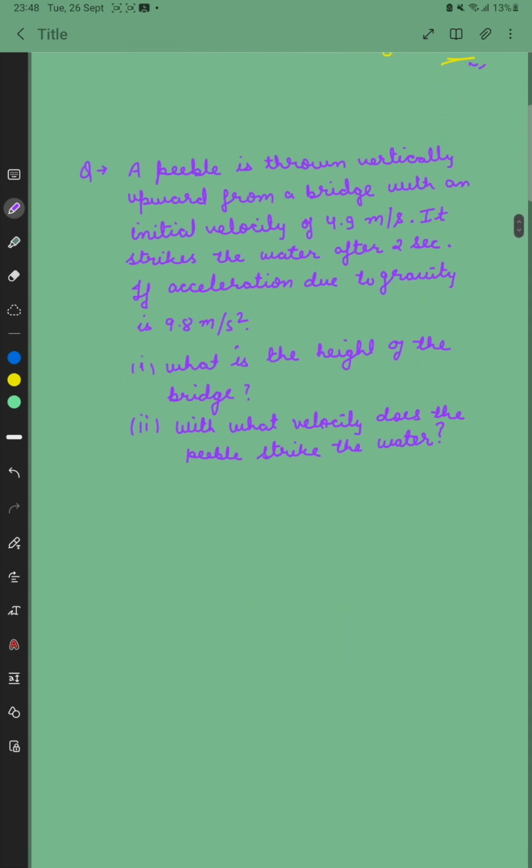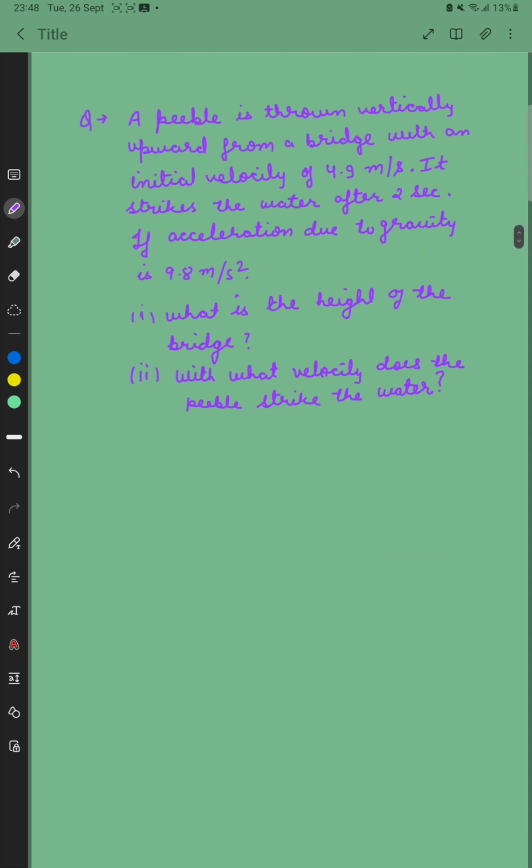Now let's see a question. A pebble is thrown vertically upward from a bridge with an initial velocity of 4.9 meter per second. It strikes the water after 2 seconds. Take acceleration due to gravity as 9.8 meter per second square. What is the height of the bridge, and with what velocity does the pebble strike the water?